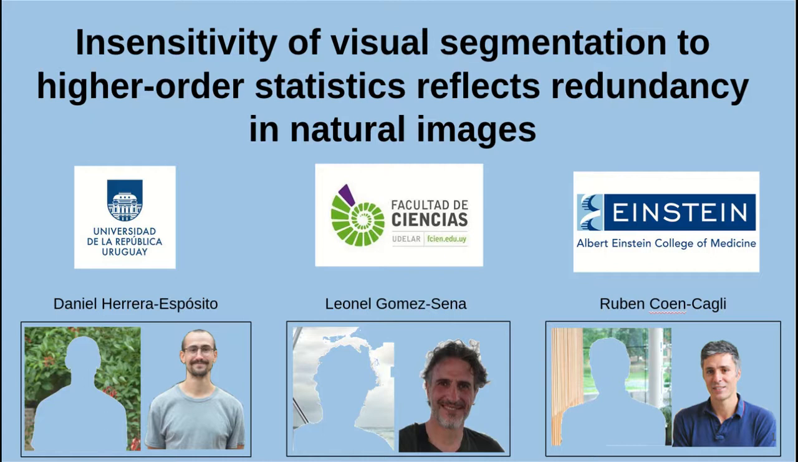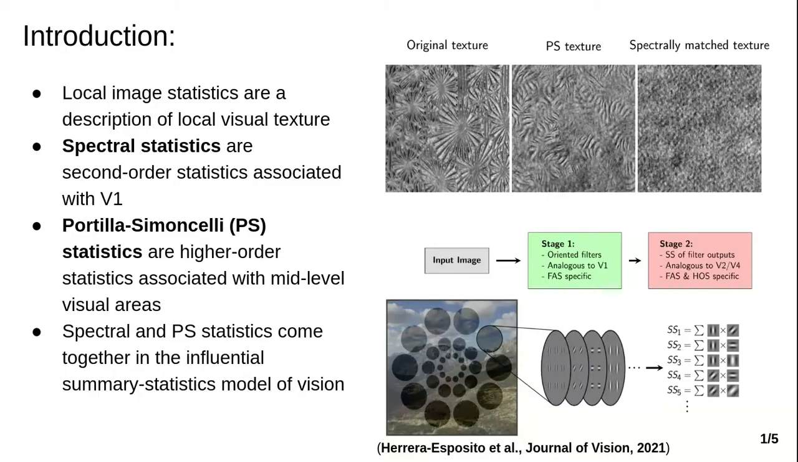Welcome to the poster titled Insensitivity of Visual Segmentation to Higher Order Statistics Reflects Redundancy in Natural Images. In this work, we compare the contribution of spectral and of Portilla-Simoncelli statistics to image segmentation in humans.